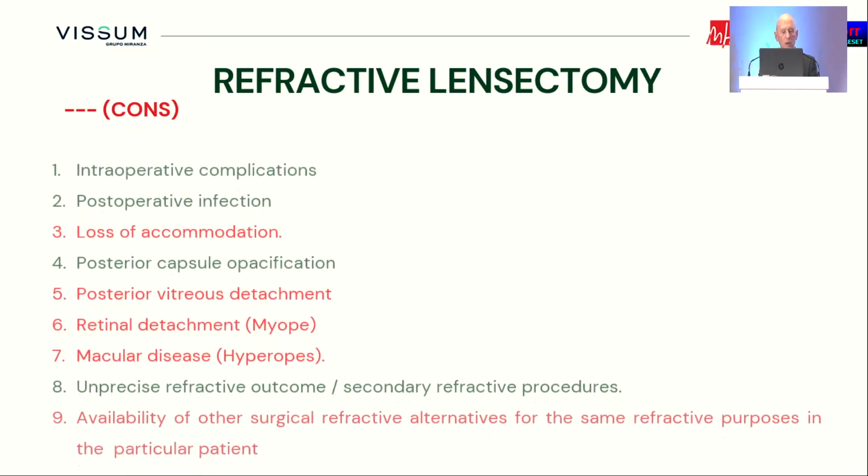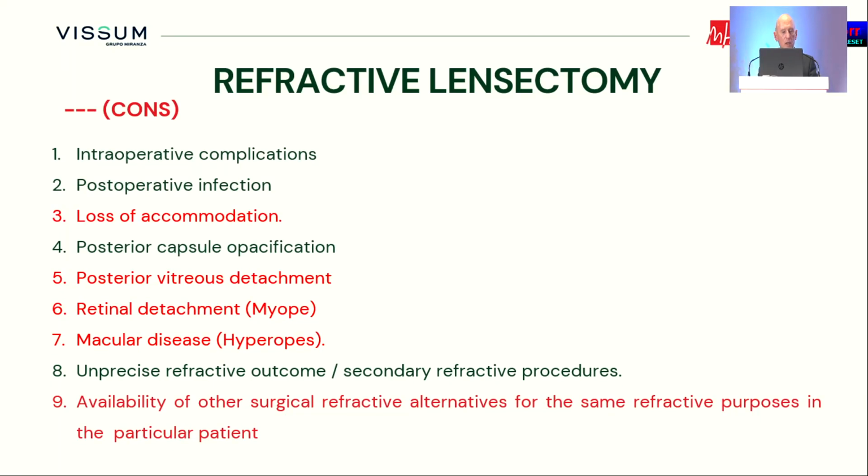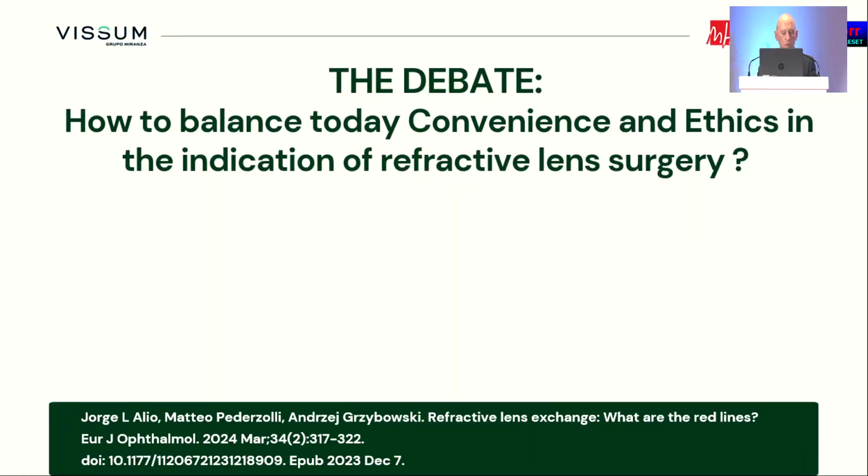These are the pros, but what about the cons? We have to remember that we still have intraoperative complications, with postoperative infections that are rare but happen. Loss of accommodation is indeed a major issue. We cannot restore accommodation so far, even though new accommodating lenses are coming with an important body of evidence in favor. Posterior capsular opacification still exists, and we induce changes in the vitreous cavity that can lead to retinal detachment and macular disease, which have to be taken into consideration in high-risk patients like the myopes. And indeed, we have to balance why we use this technique instead of other available surgical alternatives with the same refractive surgery with good results as well.